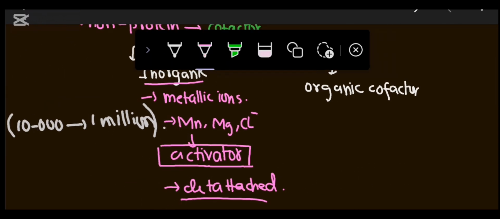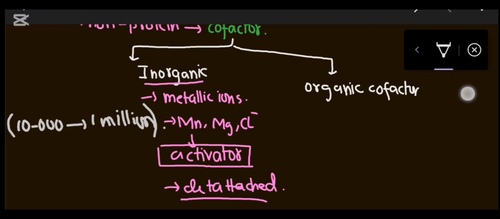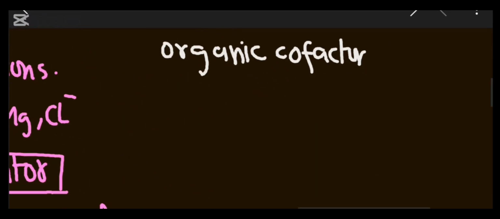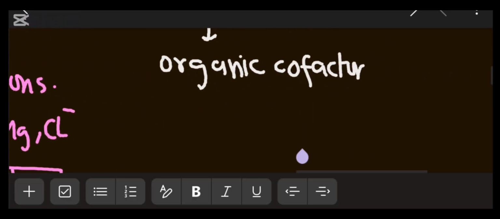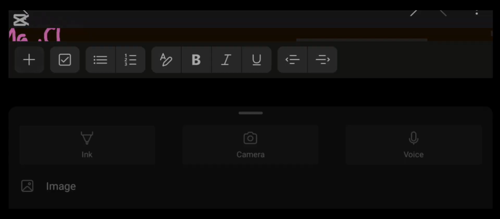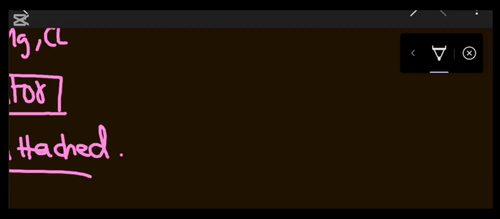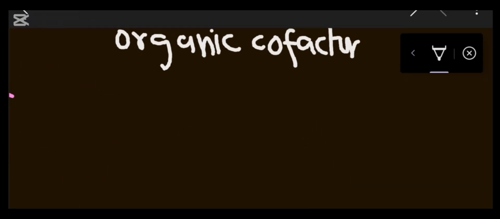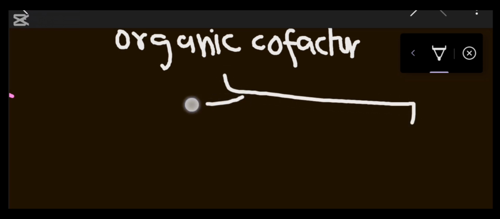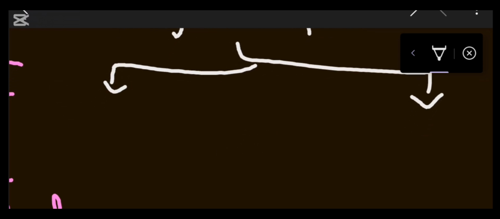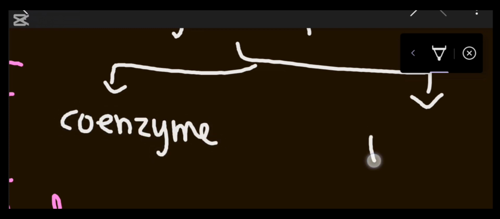Now on the organic side, we again have two groups. Number one is coenzyme, and second is prosthetic group.